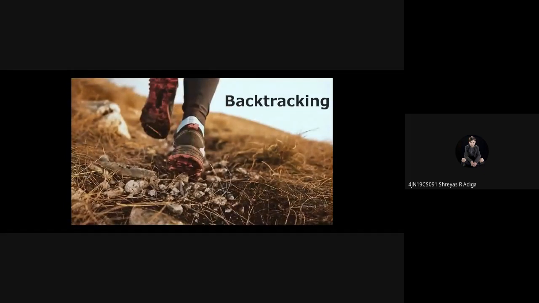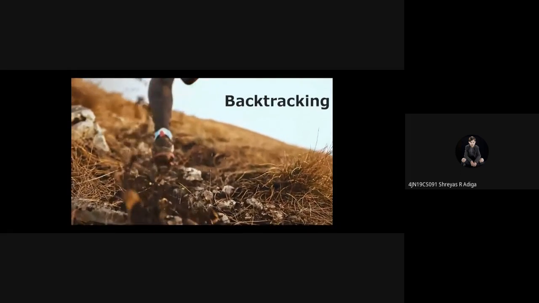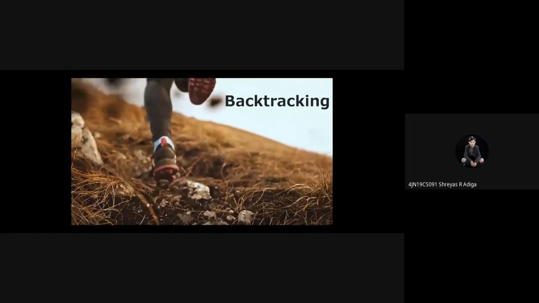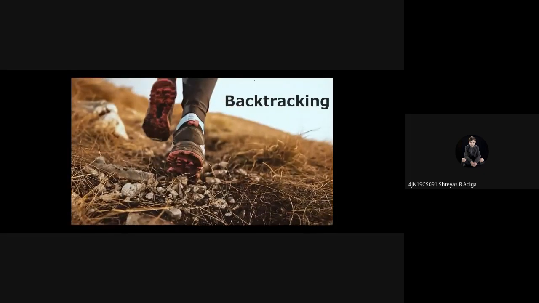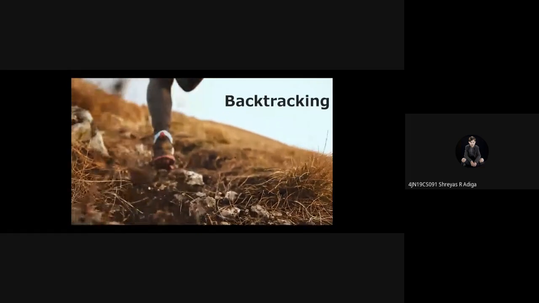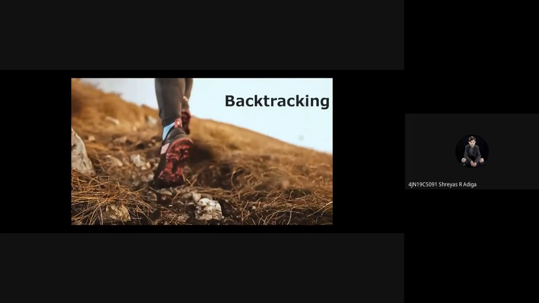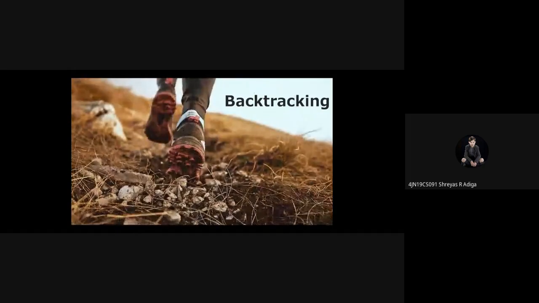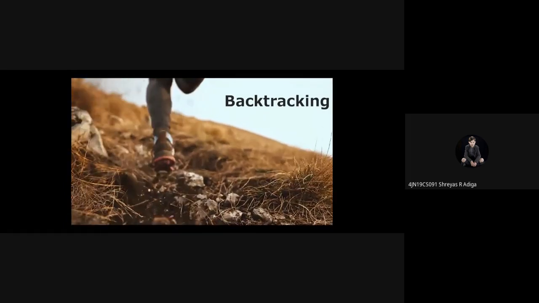Again, this is one of the techniques which you can use to solve a particular kind of problem. It depends on what type of problem we can solve using backtracking. We shall see that. So this is one of the techniques which can be used to solve problems.